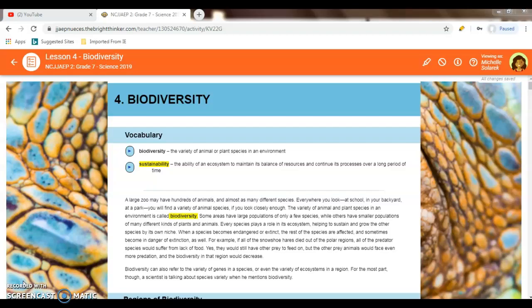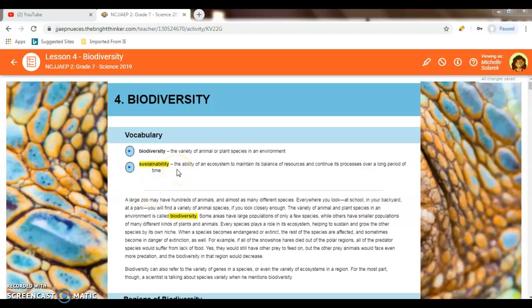On the top of your paper write Science 7, 10.4 for Lesson 4, Unit 10 of Science. Today we'll be talking about biodiversity, and of course with the yellow highlighted, these are your answers to the questions that we will be following all along through. So let's get started. Starting with the first one.